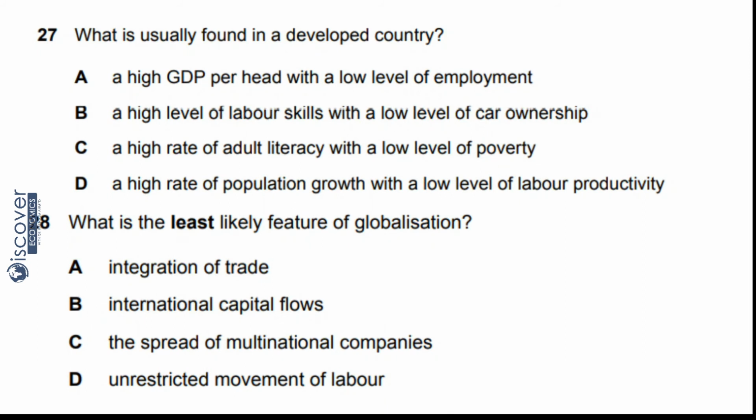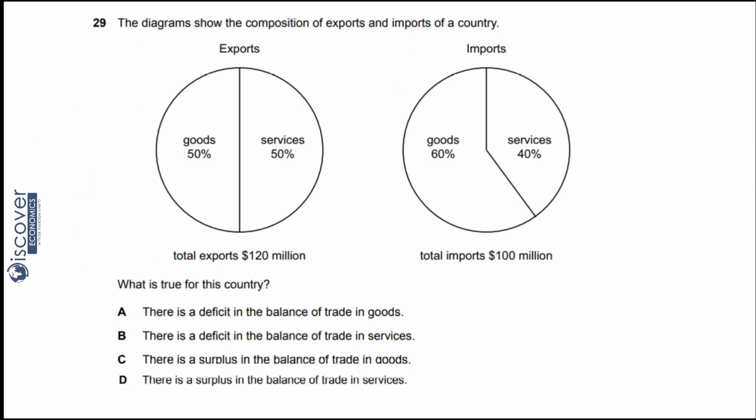Then C, the spread of multinational companies. Now see, when multinationals grow, it will increase globalization. So it is also not the least likely factor. Now come to D, unrestricted movement of labor. Now see, globalization has nothing to do with labor movement. People are self-motivated, they are self-directed. So it is the answer. So D will be the answer of 28. For 27 we had C, and for 28 we had D. So we are correct with these two.